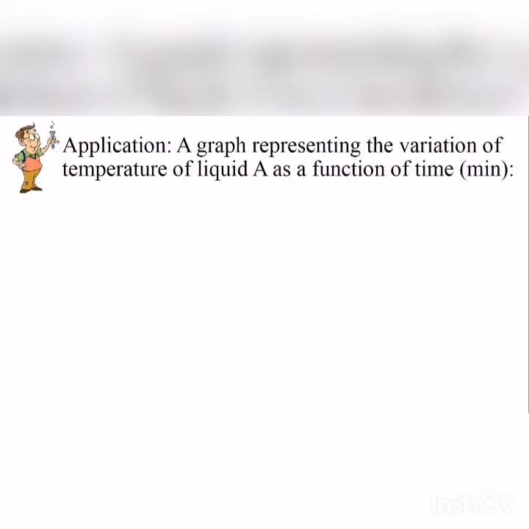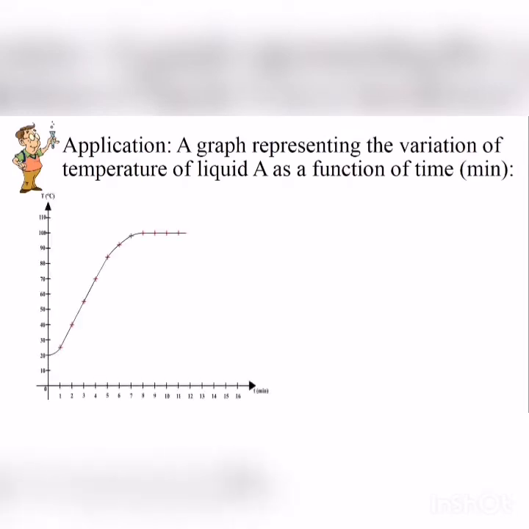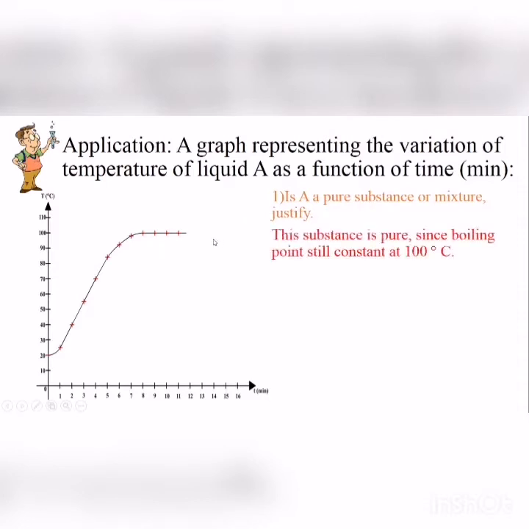Application: a graph representing the variation of temperature of liquid A as a function of time. Look at the variation of temperature. It increases with time and then stays constant after a little time. Is it a pure substance or a mixture? Justify. This substance is pure since the boiling point stays constant at 100 degrees Celsius.